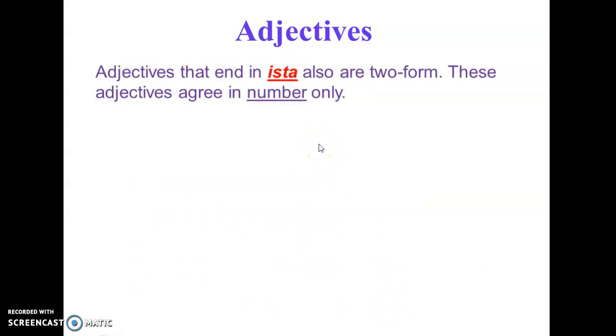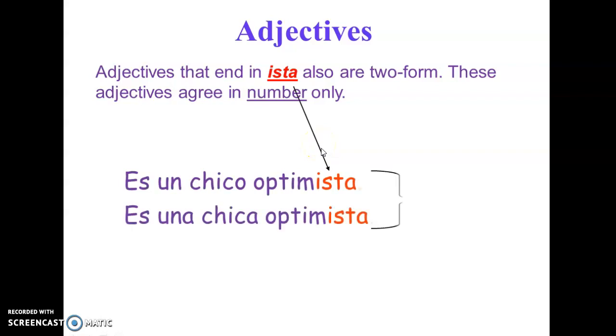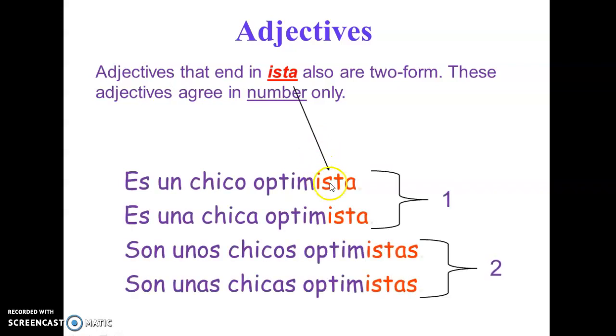The ending ista. Okay, this also has two forms. Here it doesn't matter the gender of the person or the object we're describing. In this case, optimista, it's about people because objects are not optimistic. So this is about people, how people are, like their attitude in life. And so it doesn't matter if it's male or female.